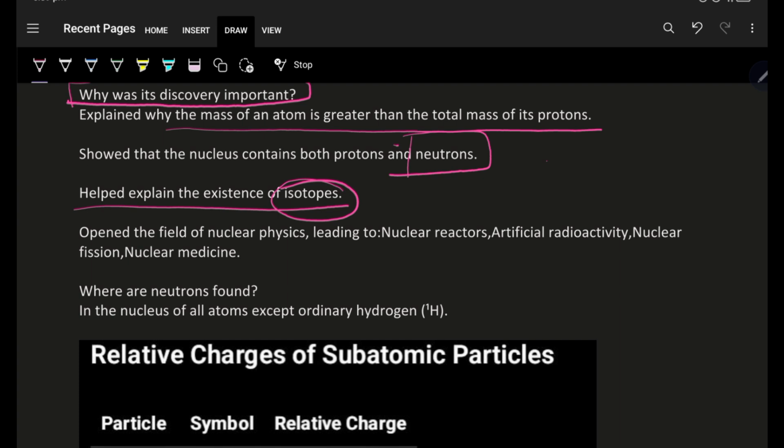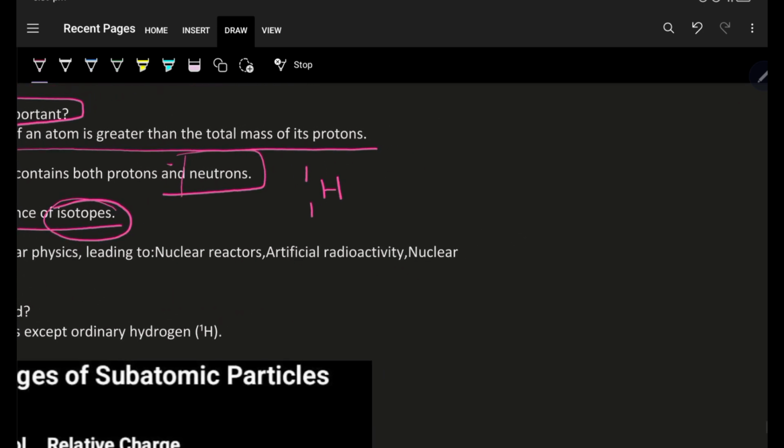Like hydrogen. Hydrogen has isotopes like H11. Now remember, this you did not see before. When I write any element, I write something at the subscript. This shows the number of protons, which is also known as the atomic number.